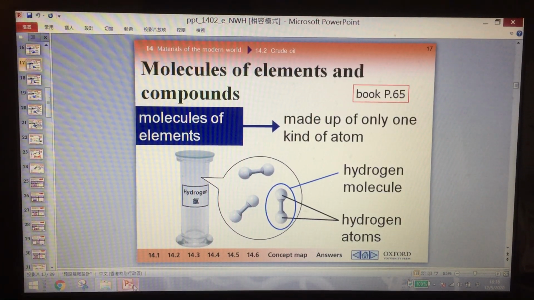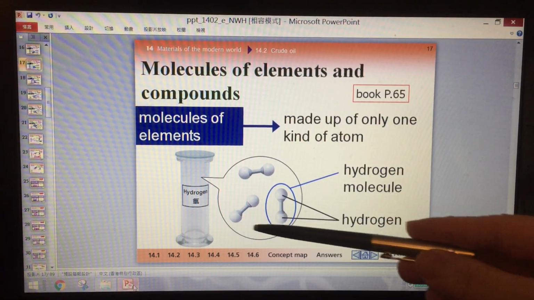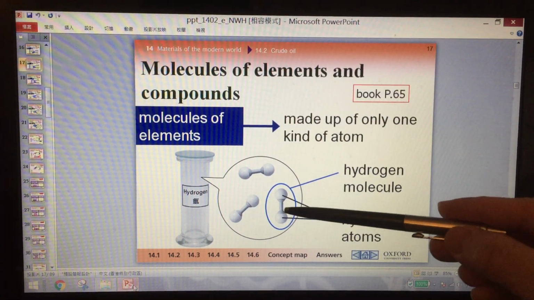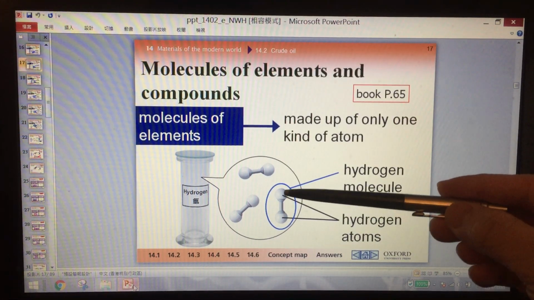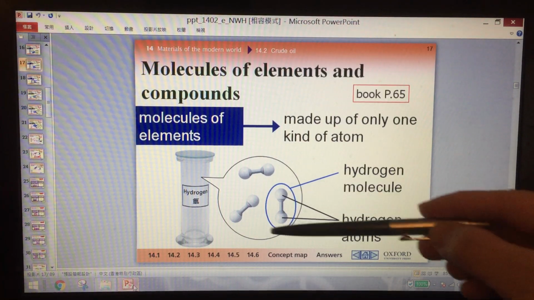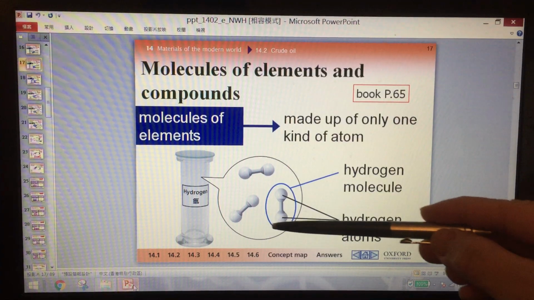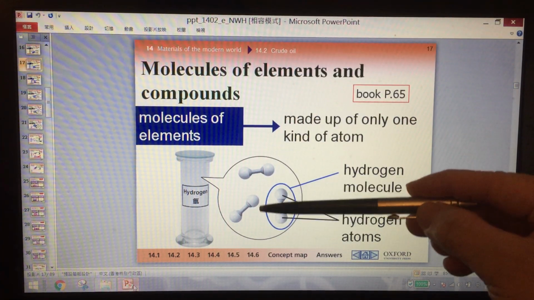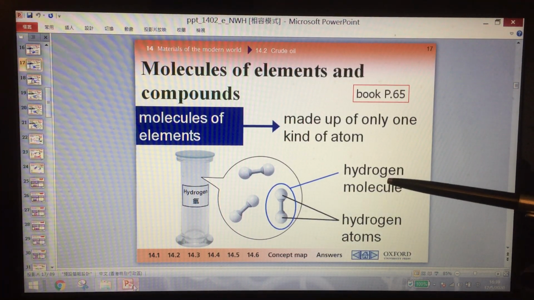Okay, this is hydrogen. For hydrogen gas, it is not just one single hydrogen atom, because just one hydrogen atom is not stable. Two hydrogen atoms join together, so this is a hydrogen molecule. Just one atom is a hydrogen atom. Two atoms join together to form a molecule. So this is a hydrogen molecule.